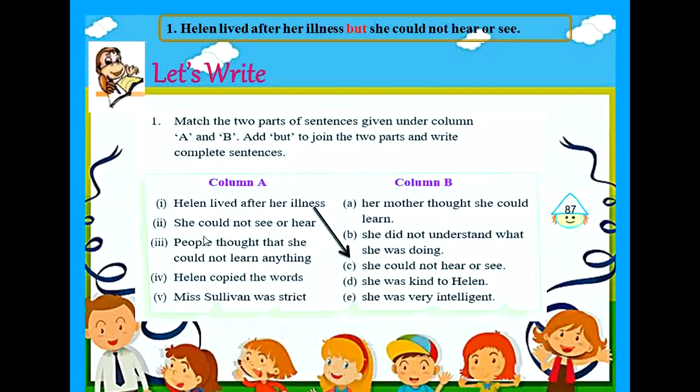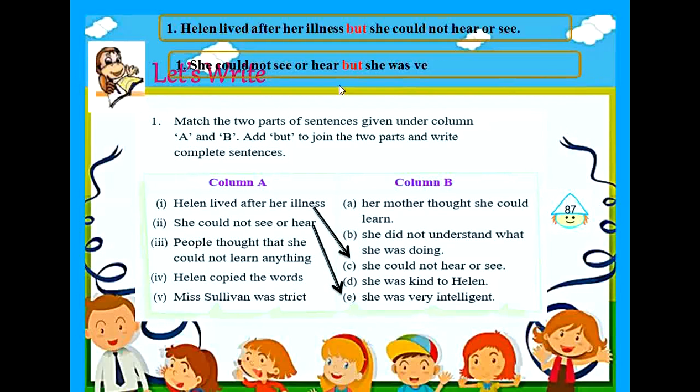Very good. She could not see or hear matches with the sentence, but she was very intelligent. And these two parts of the sentence can be joined together using the word but. So this is how you need to write it down, children. Let's try doing the third one. People thought that she could not learn anything. Here, the most suitable answer for this is, but her mother thought she could not learn.